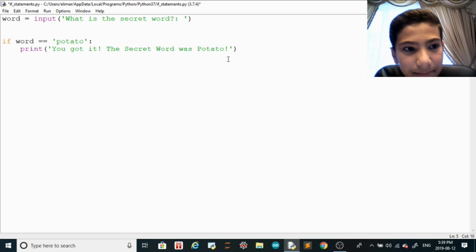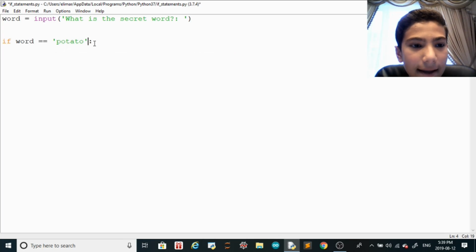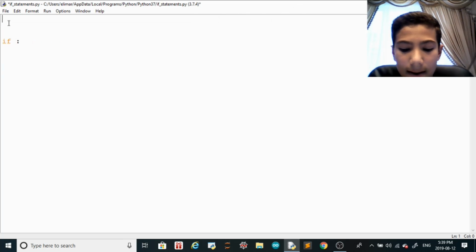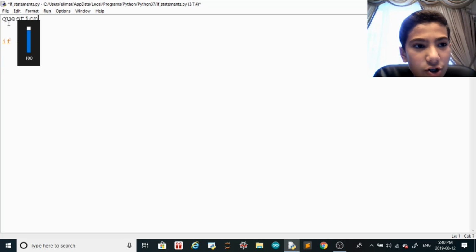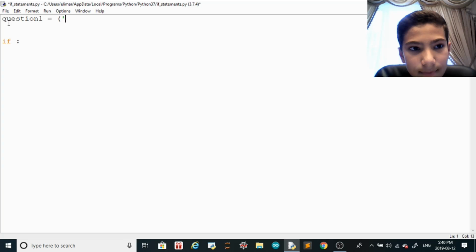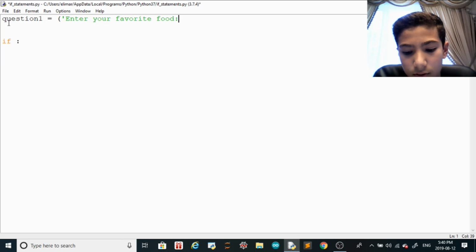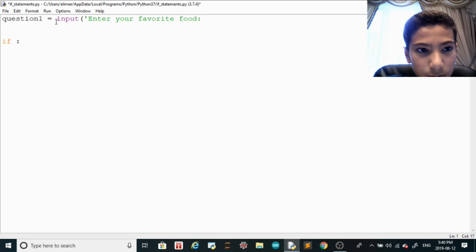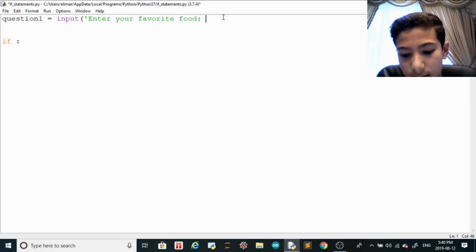So let's say, remove that. And then this, I'm gonna remove this between here and remove this. And this one is gonna be, did I get something? Oh, okay, it already is. Question 1 is equal to, enter your favorite food. And then put a space so that when they answer, it's not directly stuck to there. Oh, whoopsies, I forgot to put input. And then a space, whoops, okay.